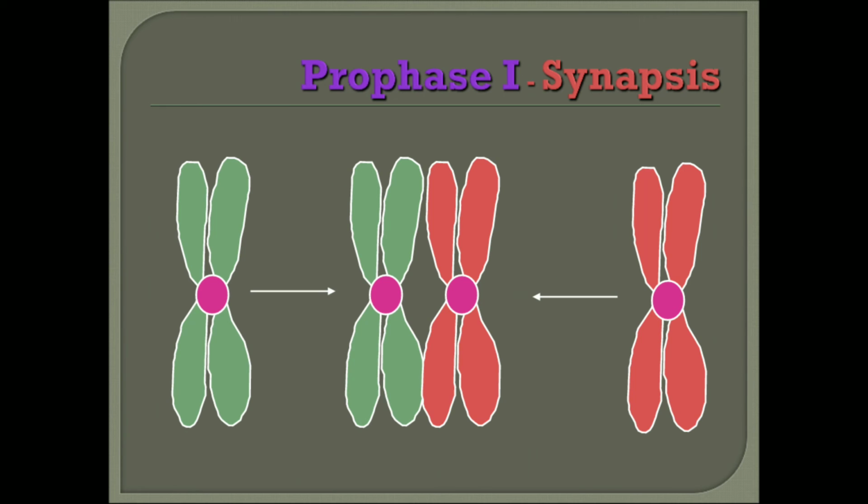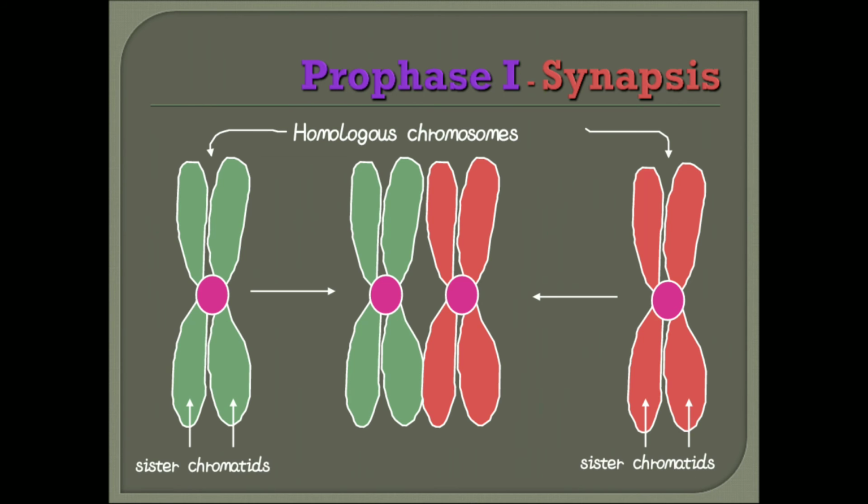Or all these chromatids, 1, 2, 3, 4, come together, so we call it a tetrad also. See here, these are the homologous chromosomes, these are sister chromatids, and in the middle is the formation of the tetrad.